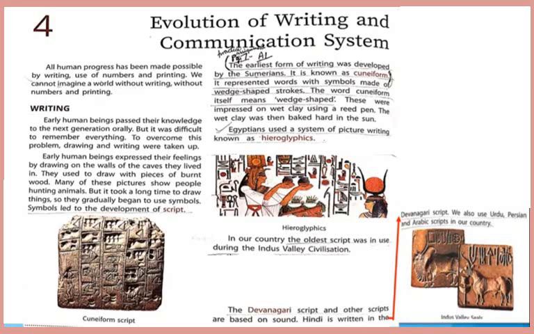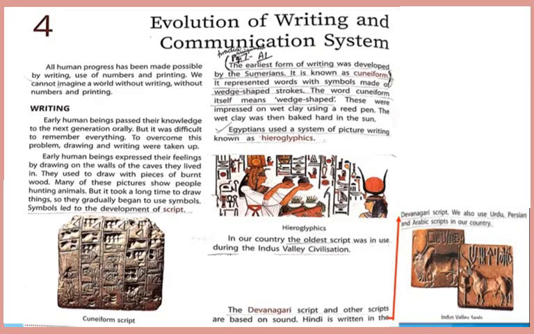It represented words with symbols made of wedge-shaped strokes. Wedge means a piece of pointed wood. You can see in the image also, that is cuneiform script. How they wrote it, you can see how the words are written.